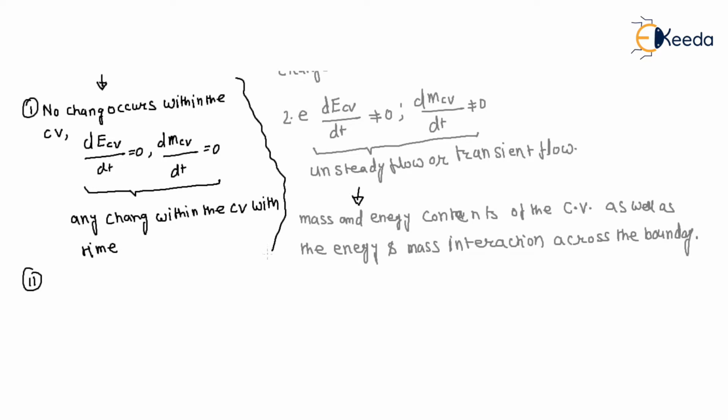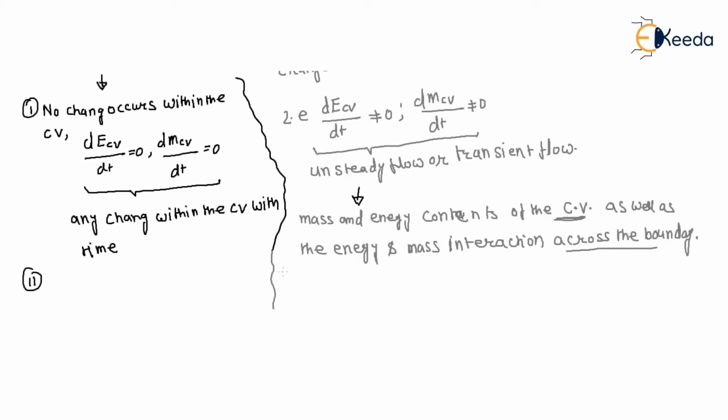So in this case, we are always concerned about what is happening within the control volume as well as what is the interaction across the boundary. That means we are concerned about both what is within the control volume and what crosses the boundary, right?